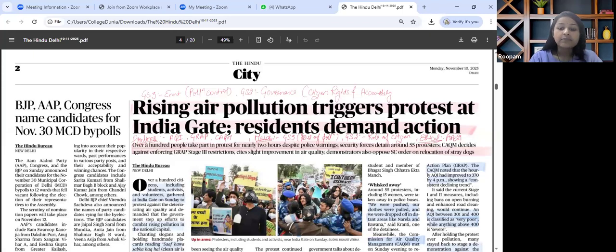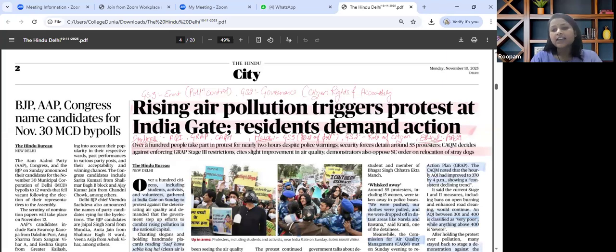The key theme that can be linked while going through this particular article is about civic activism over worsening air quality and governance reform. For prelims perspective, we need to know about the AQI categories and graded action response plan, that is GRAP plan with regard to rising air pollution in NCR region. We got to know the stages and the trigger points. Afterwards, certain institutions are to be read and revised.